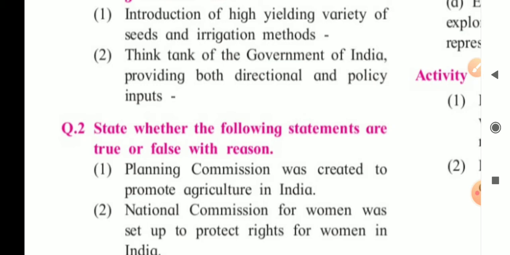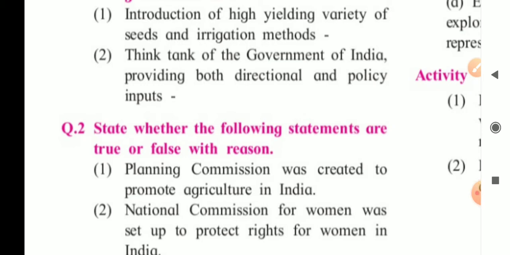So whenever you write the answer, first of all, write it down in the answer section. The given statement is false. And after that, skip one line and start writing the reason. Give heading or title, reason. Under the title of reason, start writing.